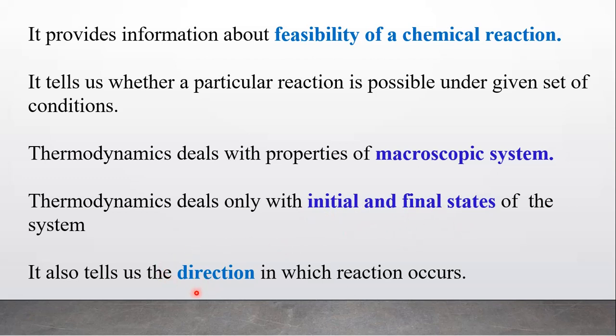And also, thermodynamics tells us about the direction in which the reaction can take place. So all these are the scopes of thermodynamics. It provides information about the feasibility of a chemical reaction, it deals with a macroscopic system and only the initial and final states, and it tells us the direction in which the reaction can take place.